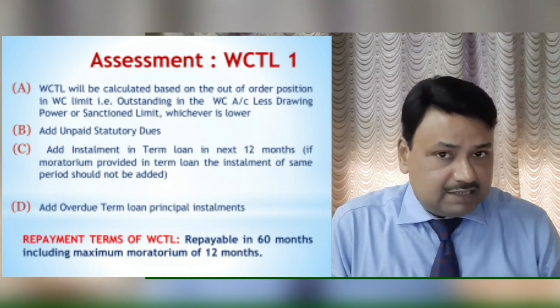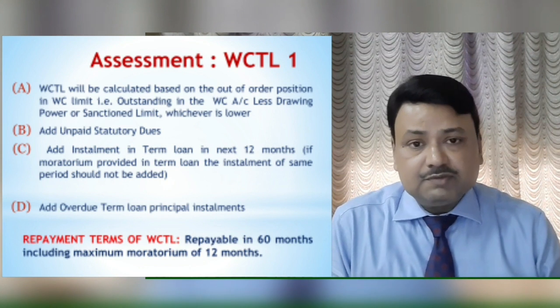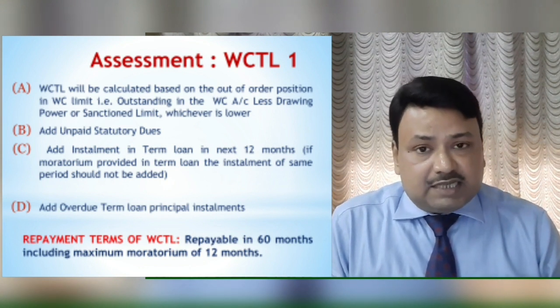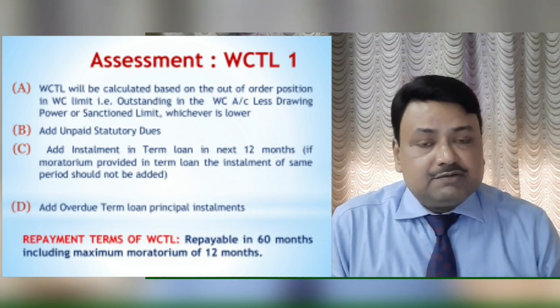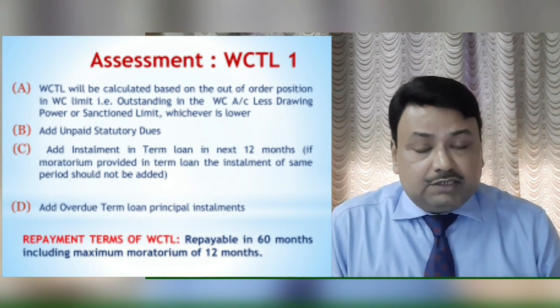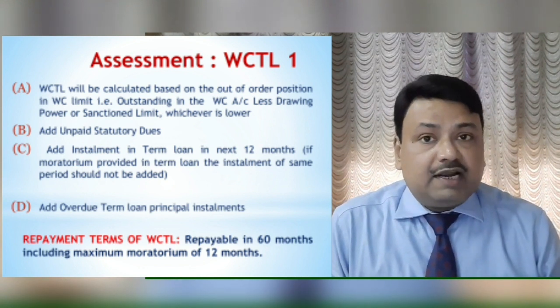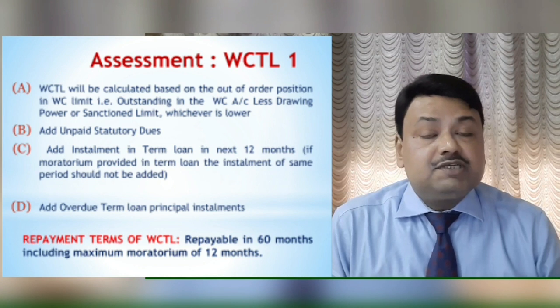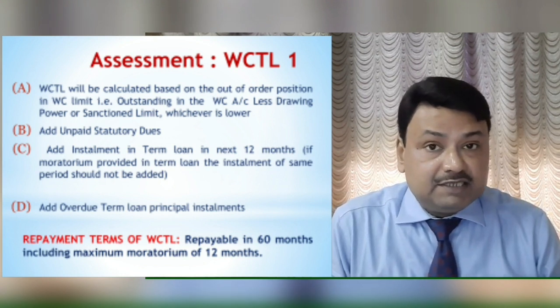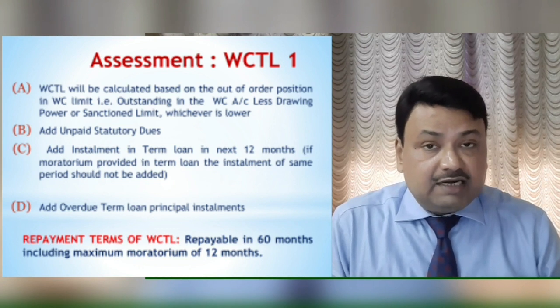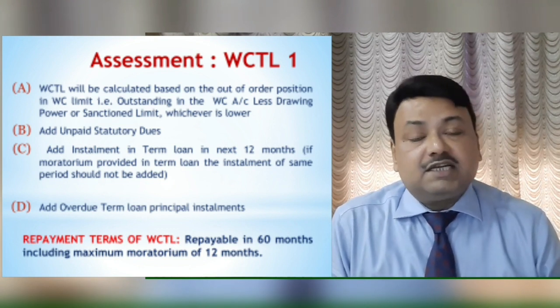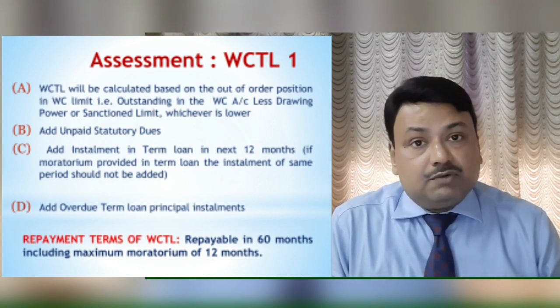Now consider an example. I will give you one example. Suppose 1 lakh rupees is the sanction limit and outstanding is 1 lakh rupees. But due to the reduction in stock and debtors, the bank has reduced its DP and the DP is 80,000. So suppose this is a case that DP is 80,000, outstanding is 1 lakh rupees and the sanction limit is also 1 lakh rupees. So what will happen?